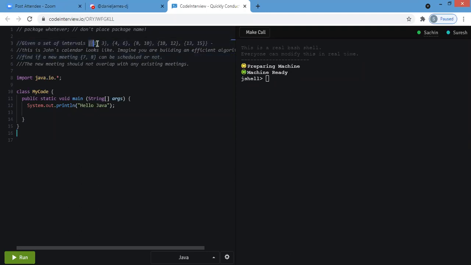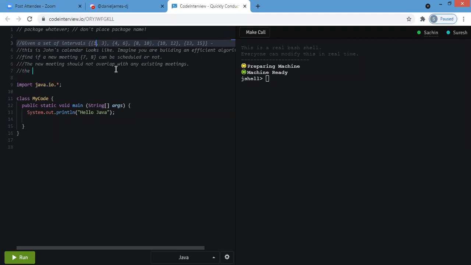Is the intervals array sorted by the first value or second value, or can it be random? It can be random. The input meeting intervals can be in any order.